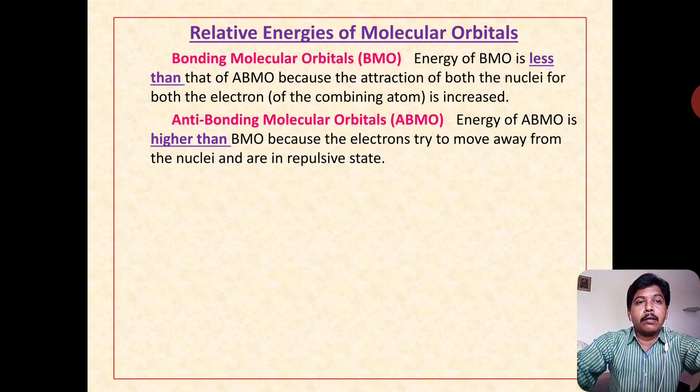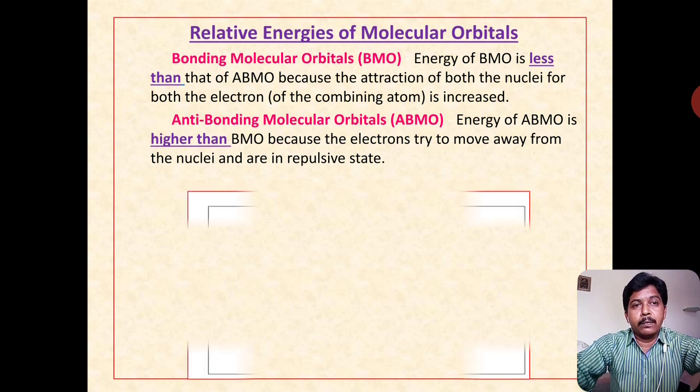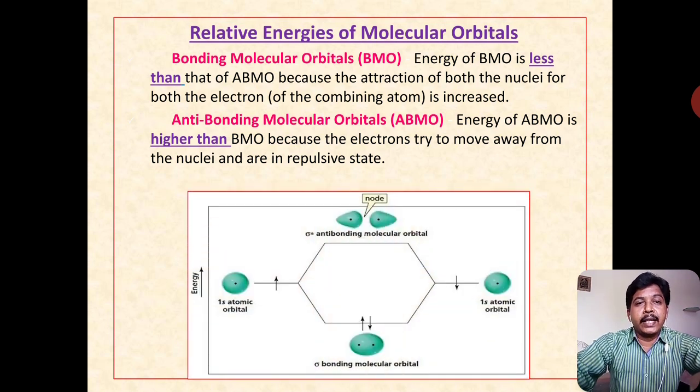Likewise, anti-bonding molecular orbitals occupy higher energy because ABMO is higher than BMO, as the electrons try to move away from the nuclei and are in a repulsive state. Here is another picture, similar to the previous picture. See, it is a relative energy diagram of the formation of bonding molecular orbital and anti-bonding molecular orbital.